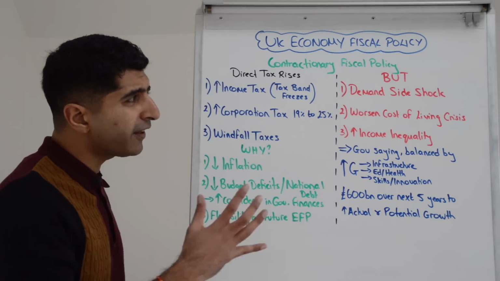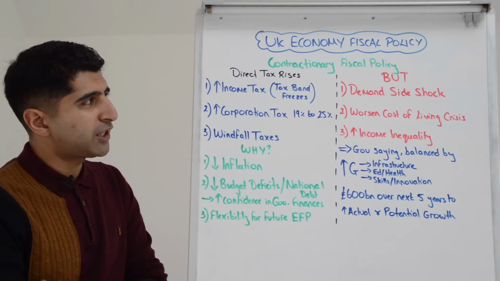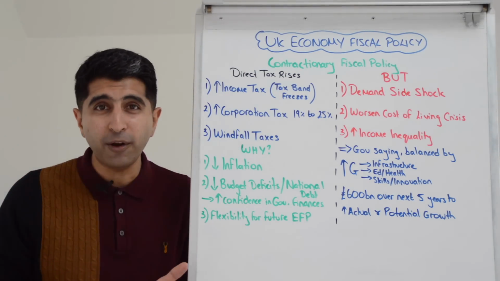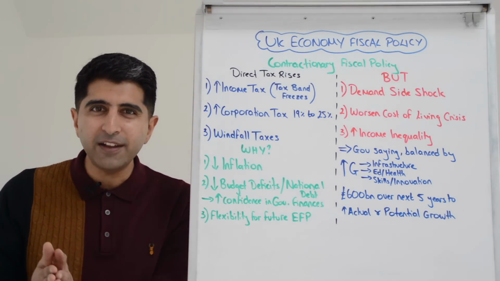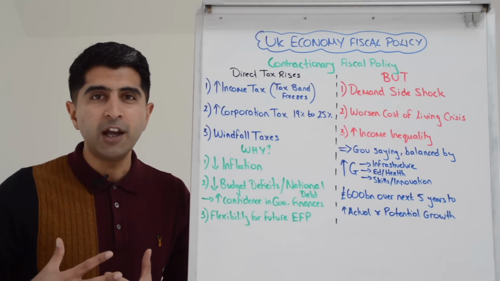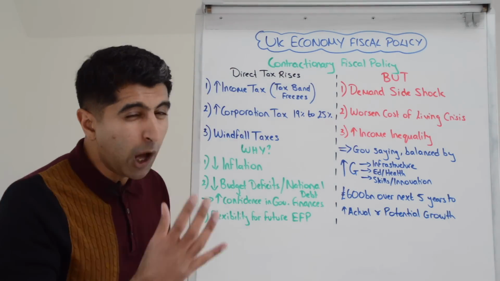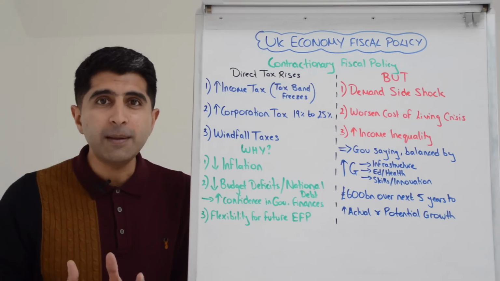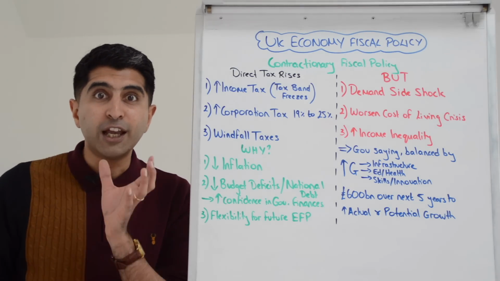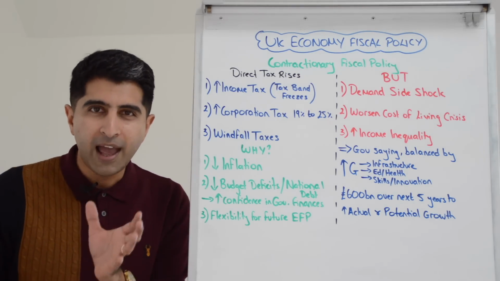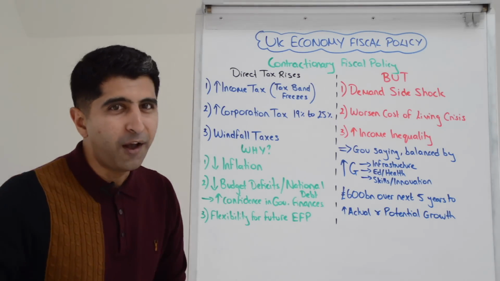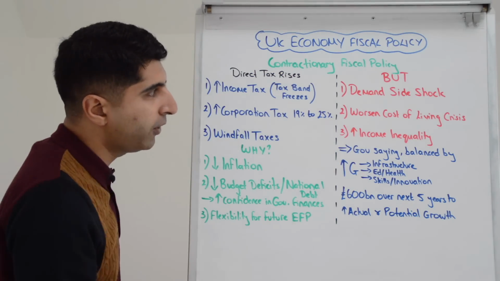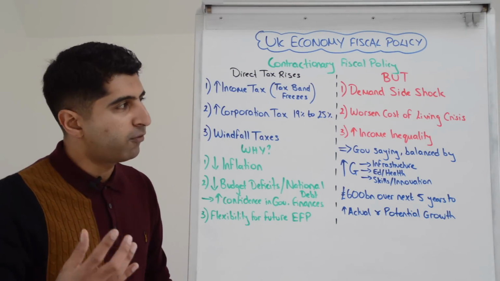But what are the concerns of using such contractionary policies? Well, the main one is just the lower AD risk. These are contractionary policies at the end of the day. If they're significant, they can lower AD and potentially shock the economy back into recession. We know our forecast growth rate for this year is minus 0.2%. We are the only major advanced nation in the world to be using contractionary fiscal policy as well as contractionary monetary policy. No wonder we're forecast to shrink this year. We're already seeing this impact quite strongly. Fair enough point here, with lower growth, higher unemployment risks that come with it.